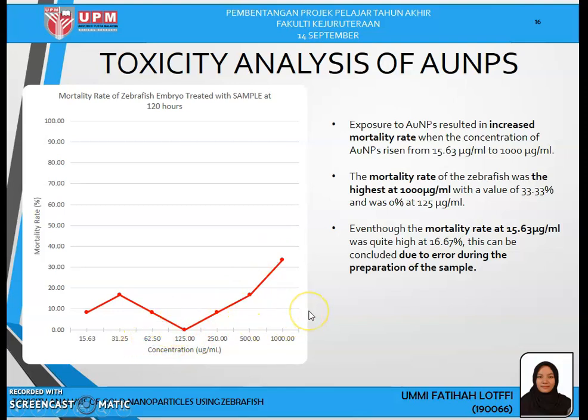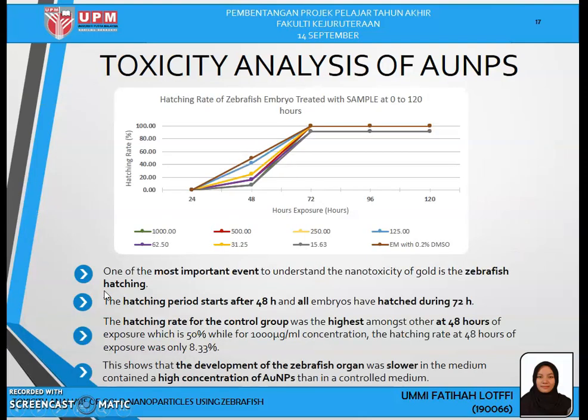Even though the mortality rate at, not 15.60 but 31.25 microgram per mil was quite high at 16.67%, it can be concluded as due to error during the preparation of the sample.